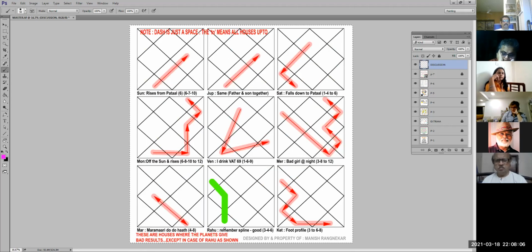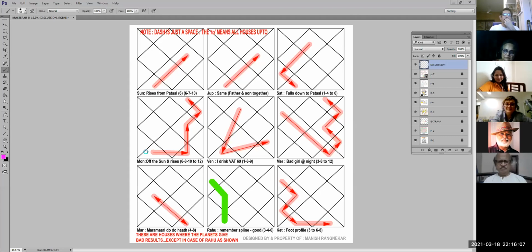And now we come to the last chart, which is basically the planetary conditions. Okay. So now the next one, which we get to, the last slide, is which planet behaves good or bad in which houses. Okay. So like last time we had discussed, I have made a note of where a planet acts bad. Okay, for two reasons. One is those number of houses are comparatively less as compared to the good ones. And frankly speaking, we are more concerned about where a bad hit is coming from. So understanding bad is more important.